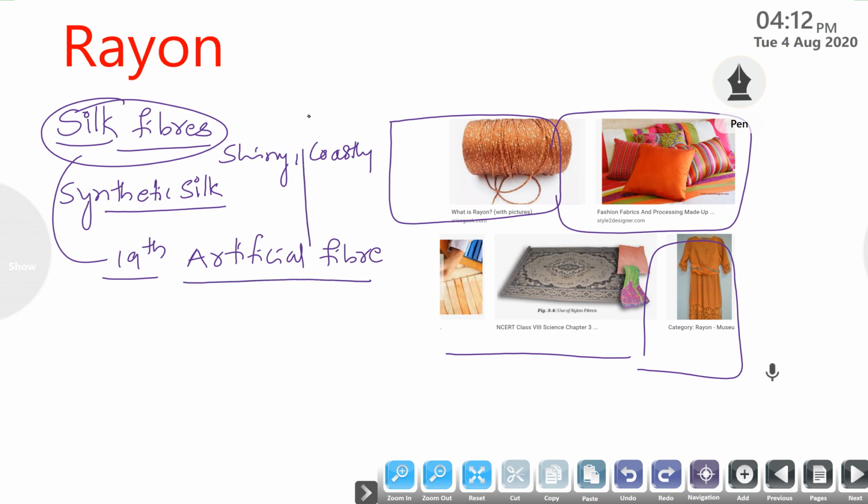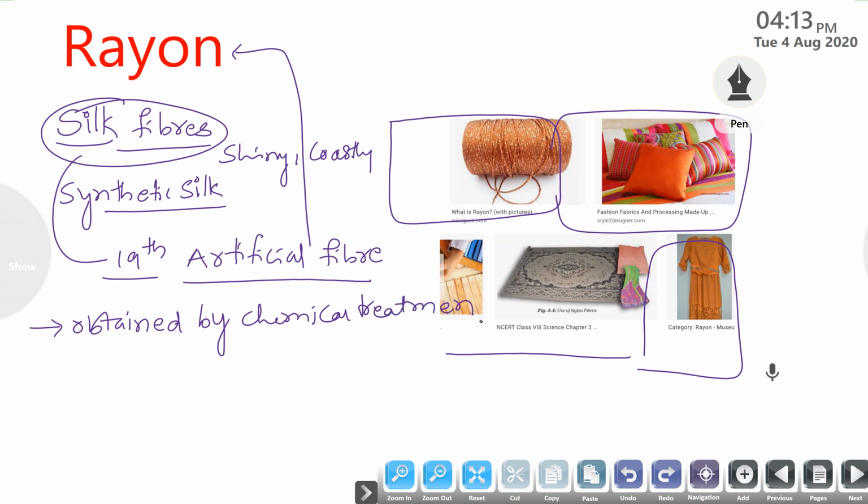The name of the artificial fiber is rayon. Rayon is nothing but artificial silk. It is also said to be artificial silk. Okay, how is rayon prepared? It is obtained by chemical treatment of wood pulp. For wood pulp, they are giving a chemical treatment. So they prepare it by chemical treatment of the wood pulp.